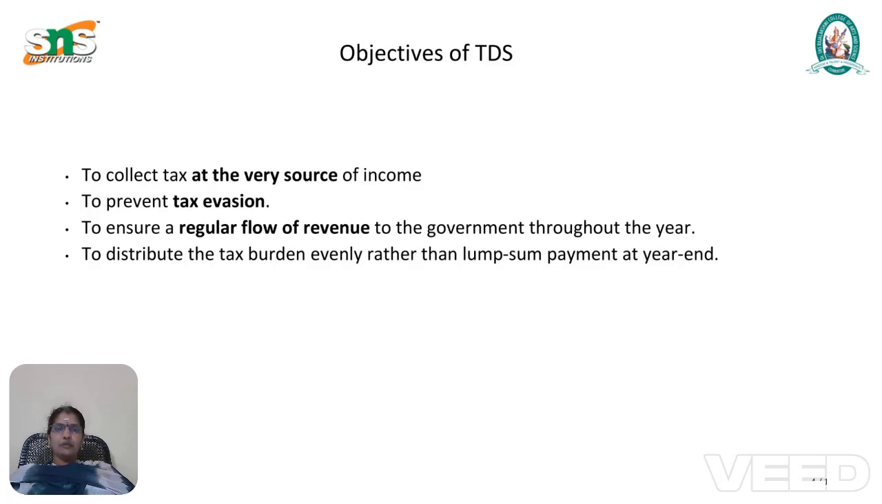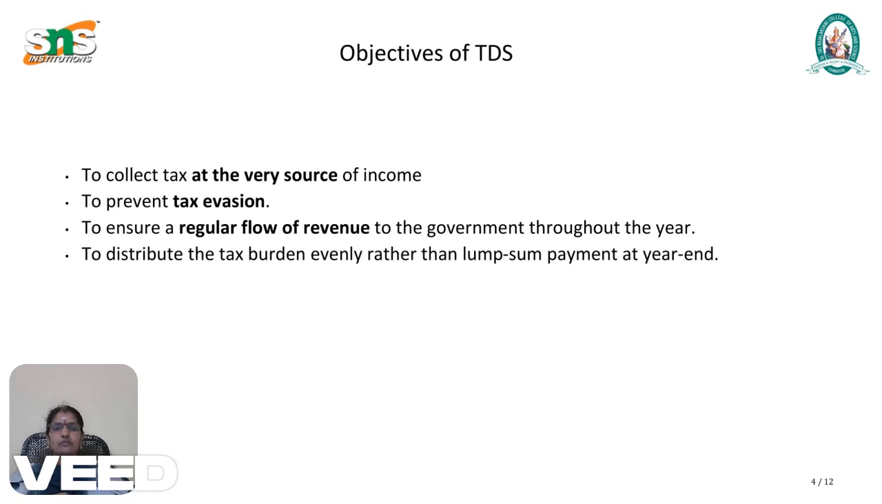Next, what are the objectives of making TDS? The first and foremost objective is to collect the tax at the very source of income. Source means we categorize the income based on the heads of income. The second objective is to prevent tax evasion. Tax evasion is when some persons deny paying the tax, that is, they cheat the government without paying the tax. That is called tax evasion.